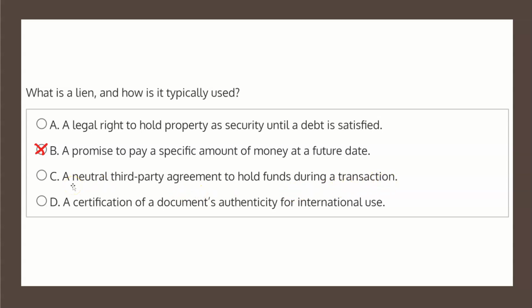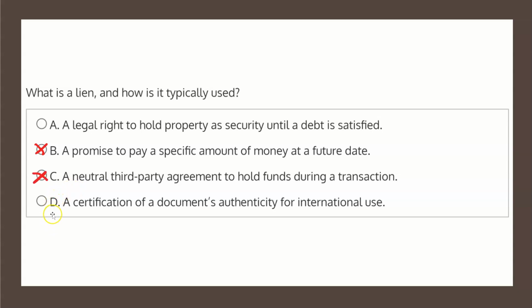Choice C states, a neutral third-party agreement to hold funds during a transaction. This refers to escrow, which we read from before. The definition of escrow is a little more detailed, but essentially this is what this describes. And once again, based on the definition of lien that we read from before, this certainly doesn't describe lien, and therefore choice C is not the correct solution.